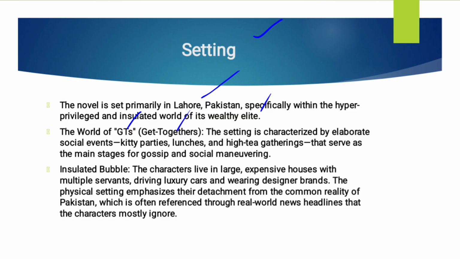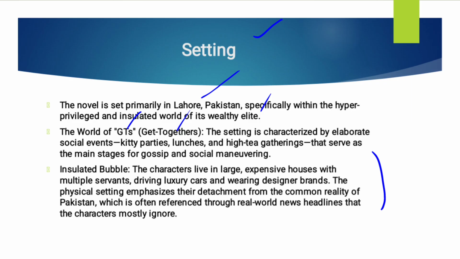The characters live in large, expensive houses with multiple servants, driving luxury cars and wearing designer brands. The physical setting emphasizes their detachment from the common reality of Pakistan, with open references to real-world news headlines that the characters mostly ignore. As I said, different classes have been shown in this novel, especially the wealthy class and the middle class.